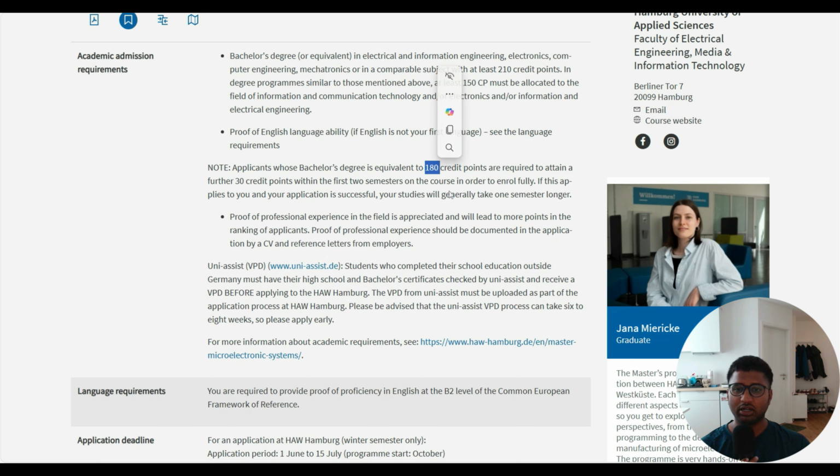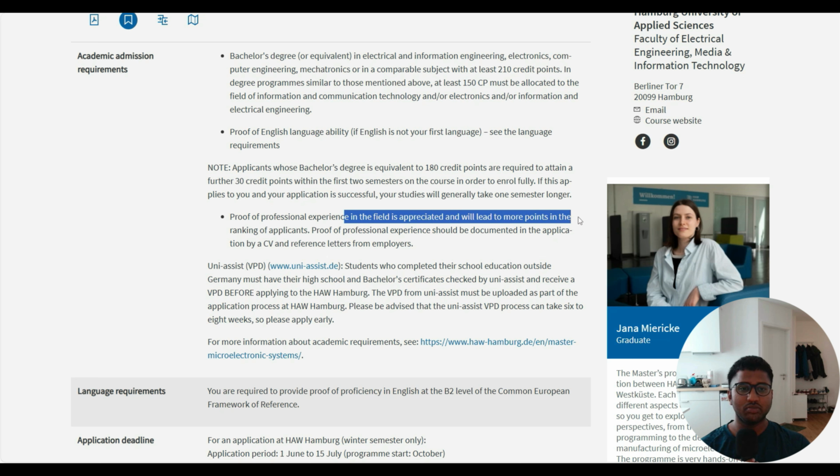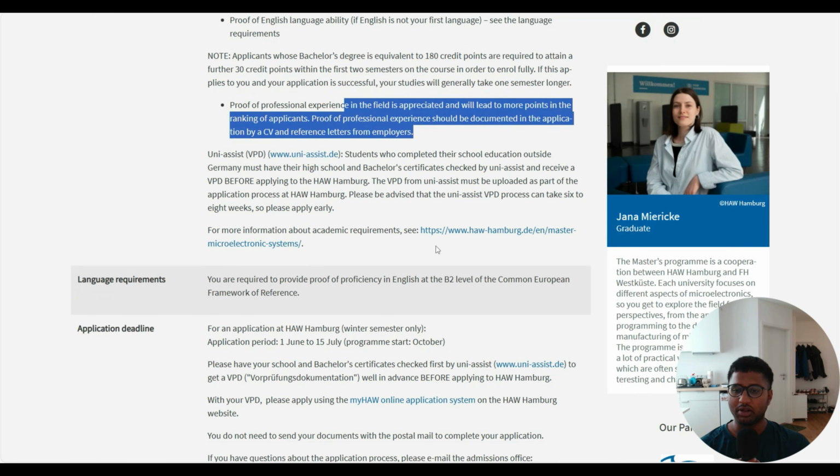If you're missing 30 credit points, then within the first 2 semesters you can enroll fully and attend some of the further 30 credit courses if they say you need to do it. Proof of professional experience can also add points, documented in the application CV and a reference letter from the employer, which will help you mitigate those 30 credit points. If there is nothing, then they will give a conditional admit. Say, for example, you need to finish the 30 ECTS credit points which are left in the first and second semester, then you need to finish them. That's how simple it is, no need to worry.